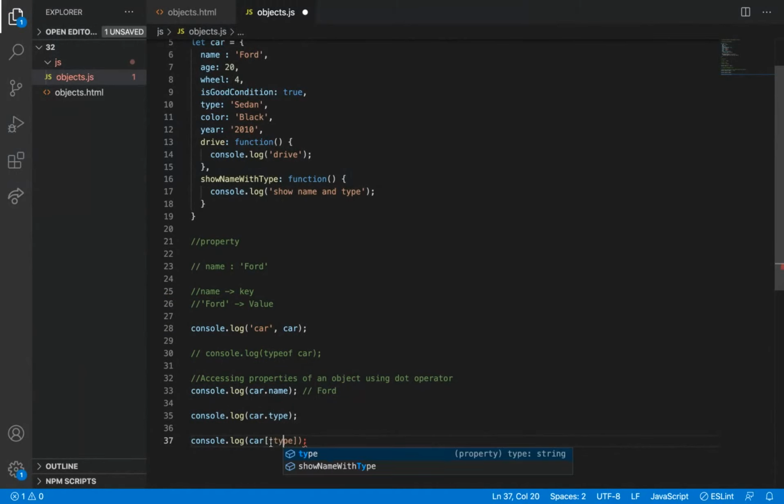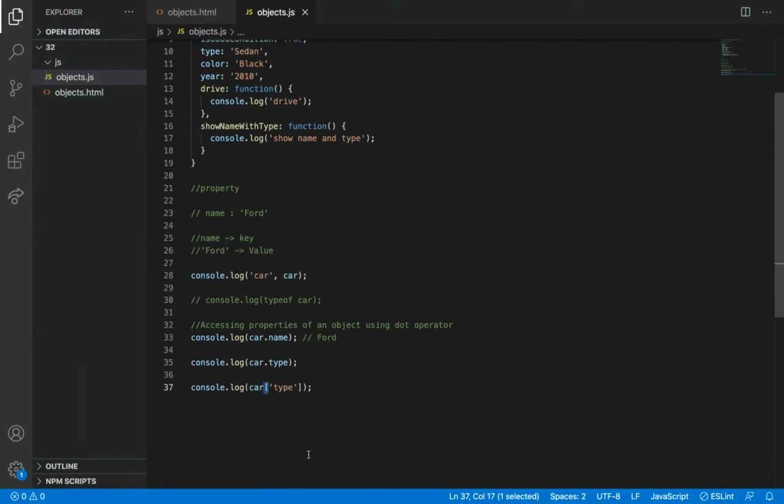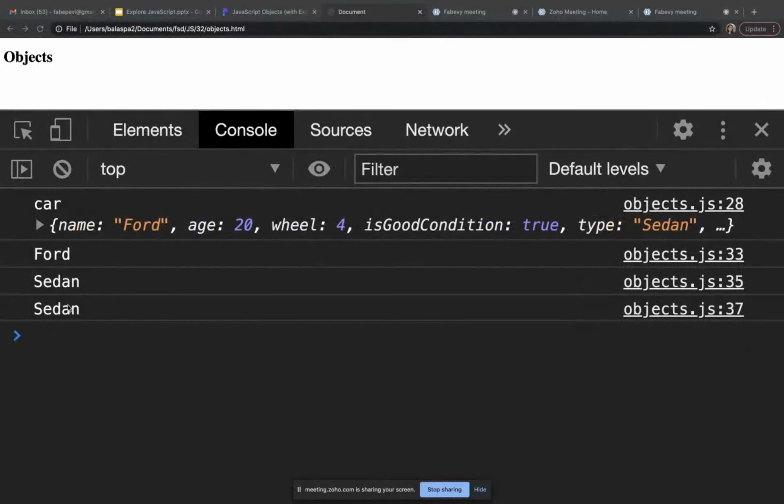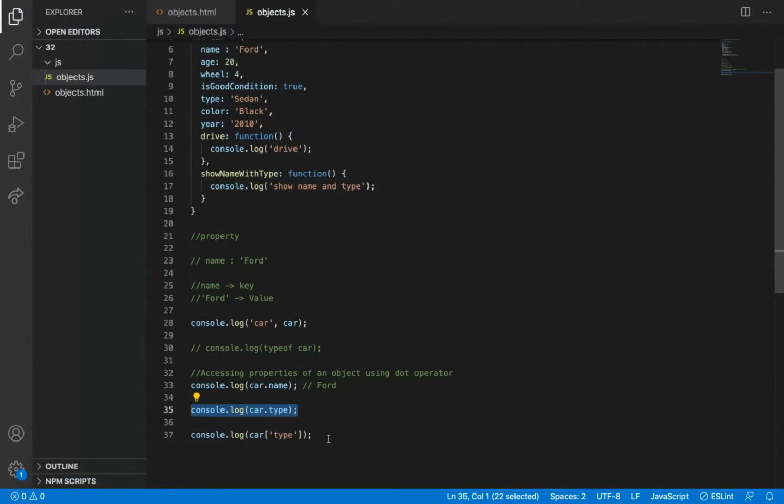So I need to use a string here. If I am accessing it inside the square bracket, I need to use single quotes or double quotes. Now if I give sedan, this also gives the same output. There are some differences in it. While working in a project, it will be more clear. For now, you can say you can access like this also and this also. Fine.